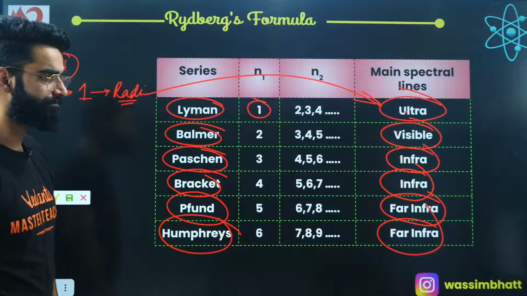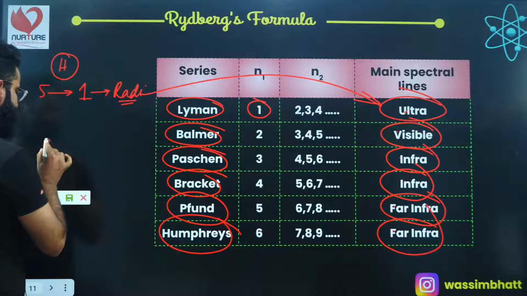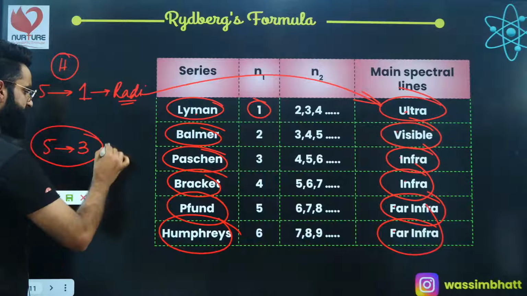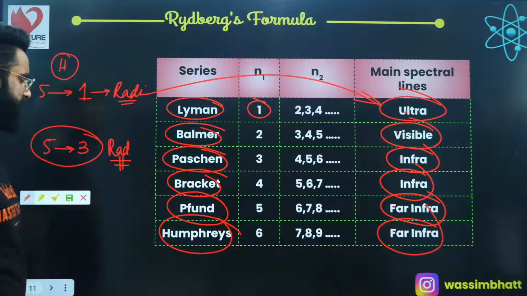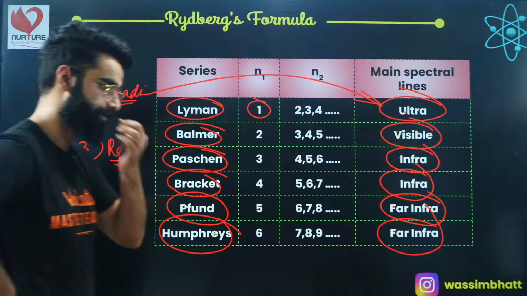Just let me know in the chat box. The electron is making a transition from the 5th energy state to shell number 3. The radiation which will be emitted falls under which category? Just tell me fast in the chat box. Then only I'll get to know whether you got it or not.